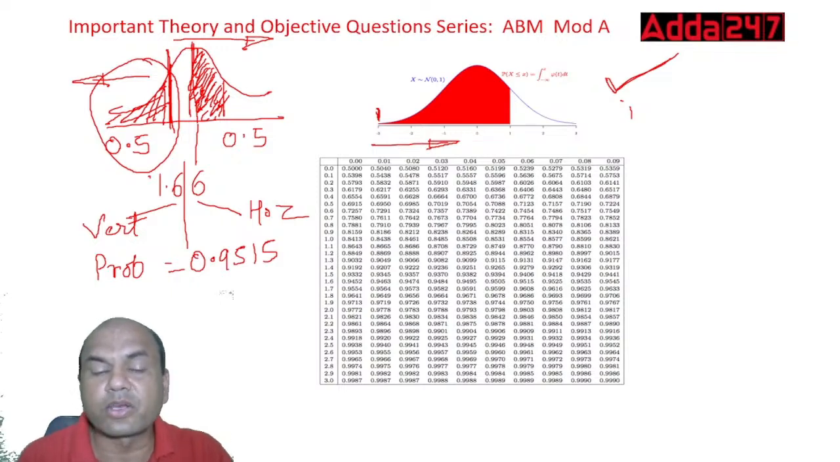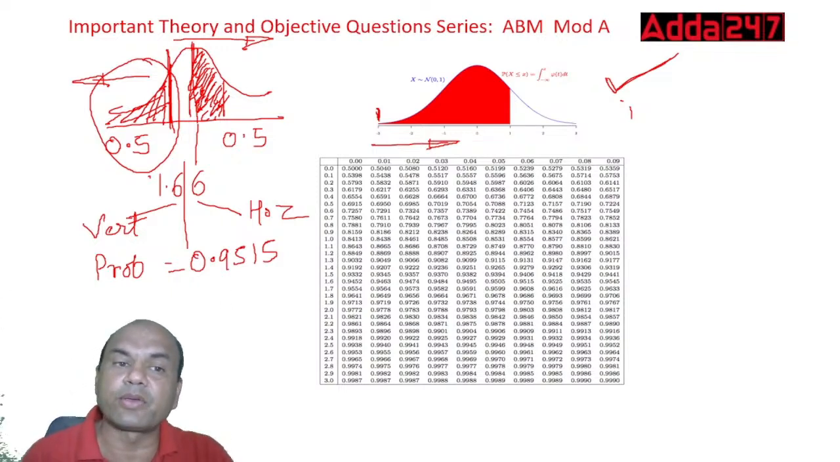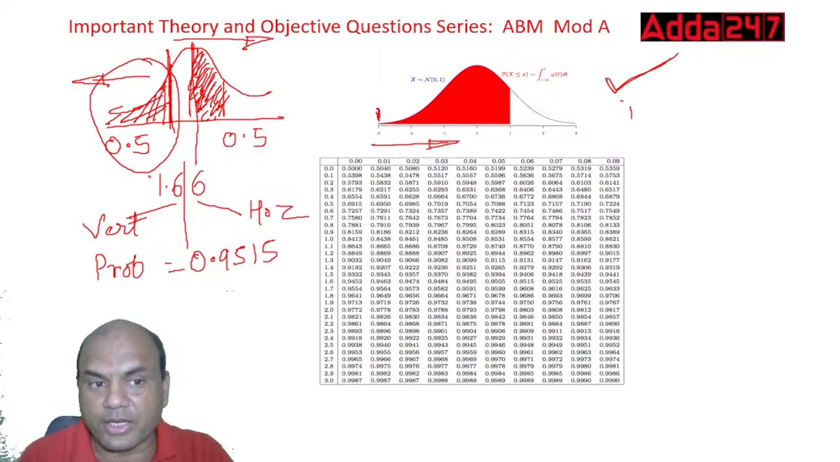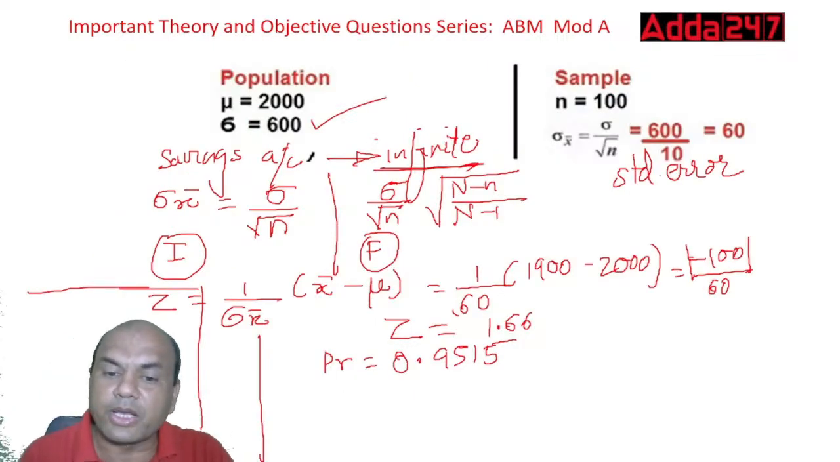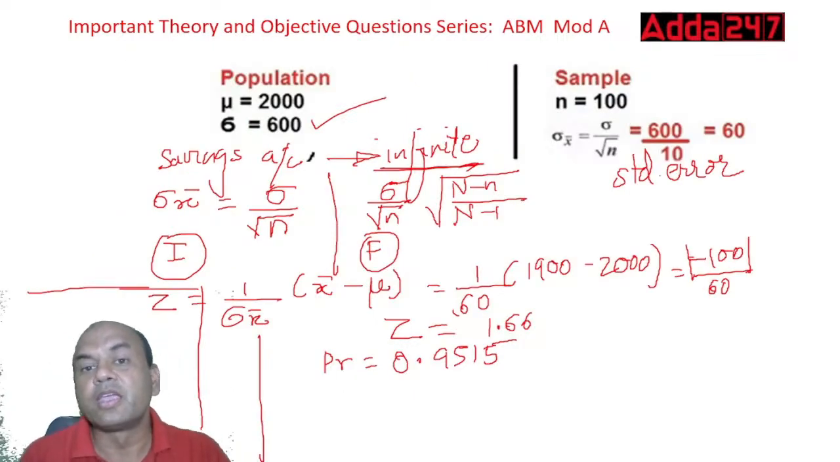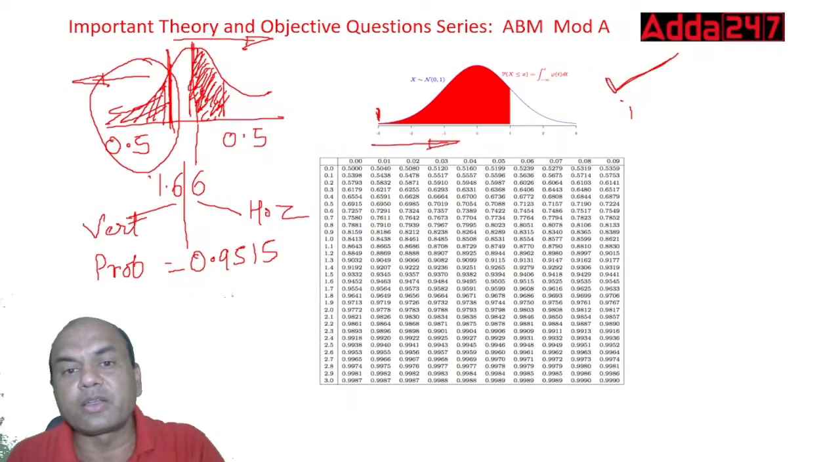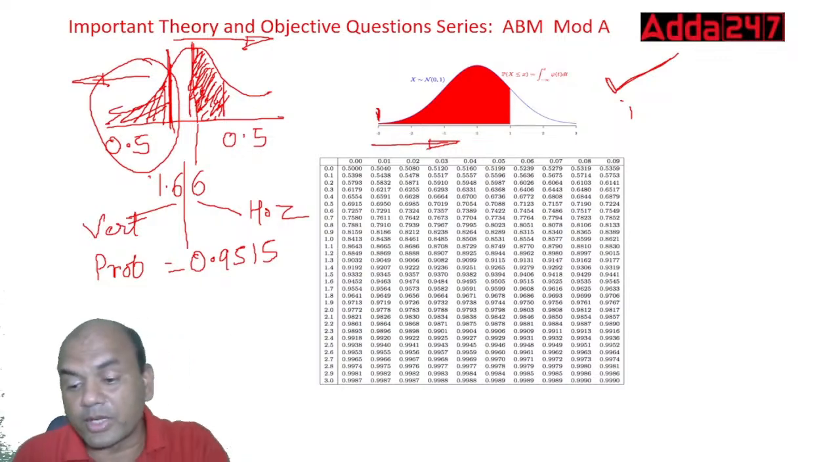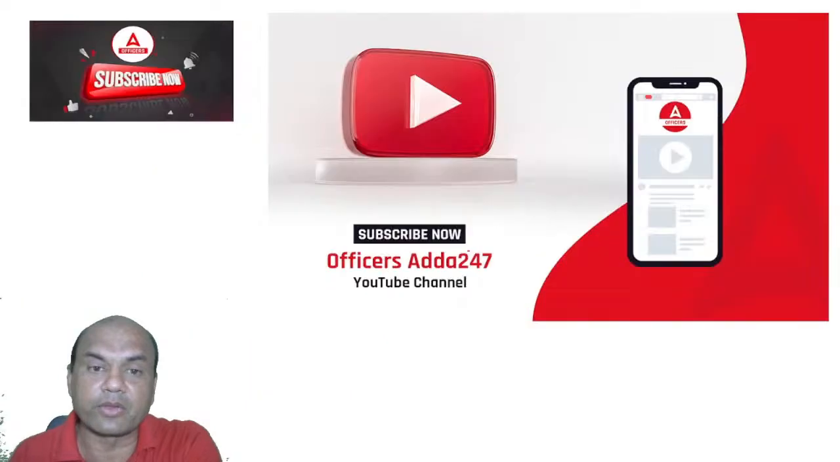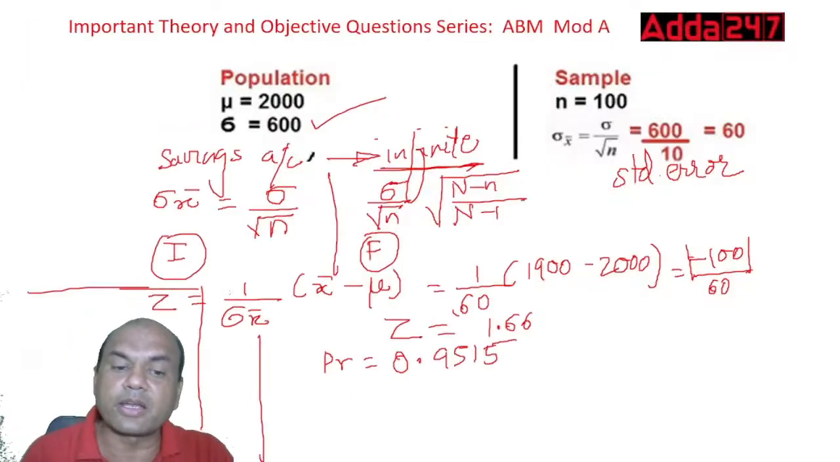So my answer over here is luckily the same, 0.9515, because I am counting it from the left side and I have got the area of the left side only. So that's why my probability over here is 0.9515. If they would have asked you to give the area for above 1900, then what would you have done? Above 1900. Okay, now let me show you that also.